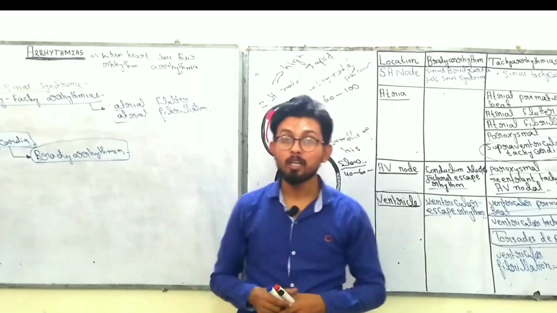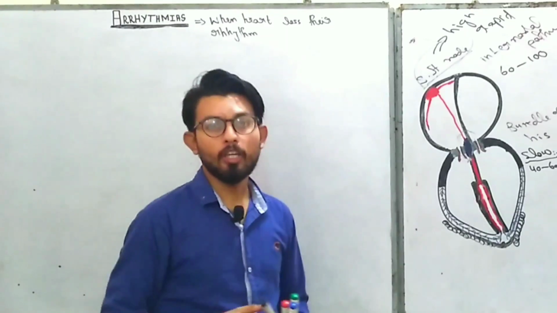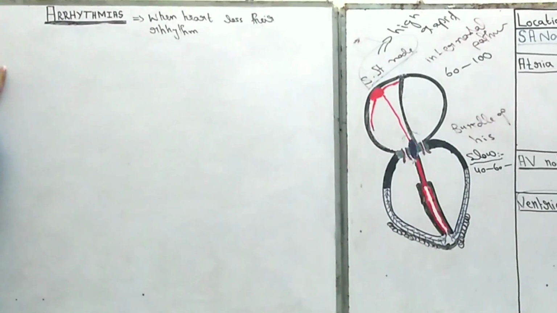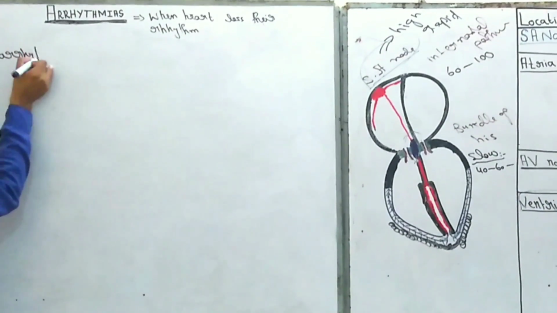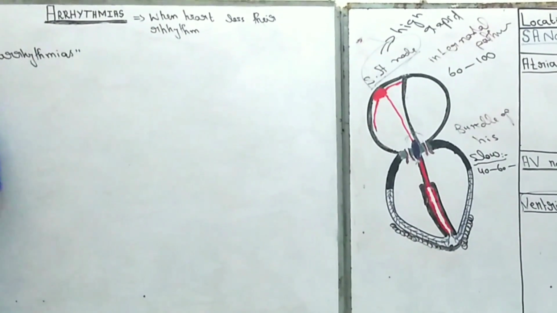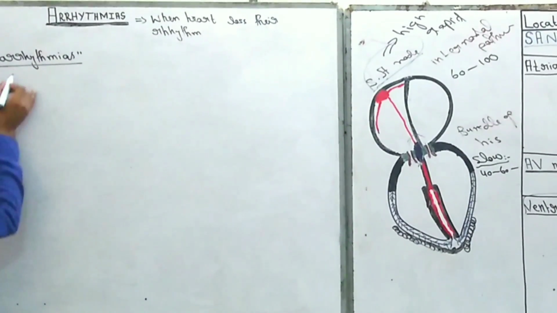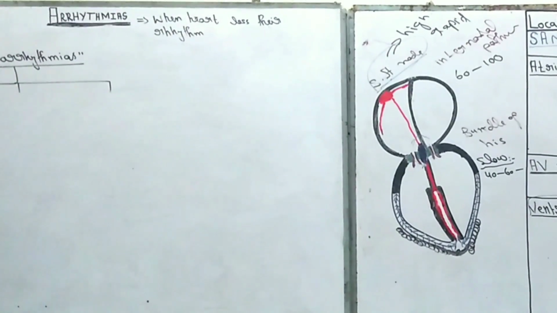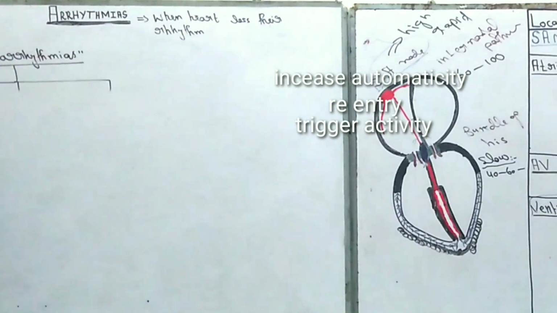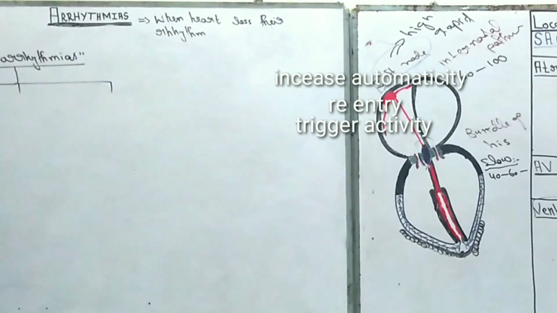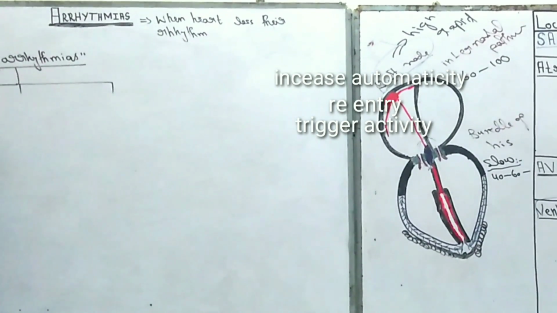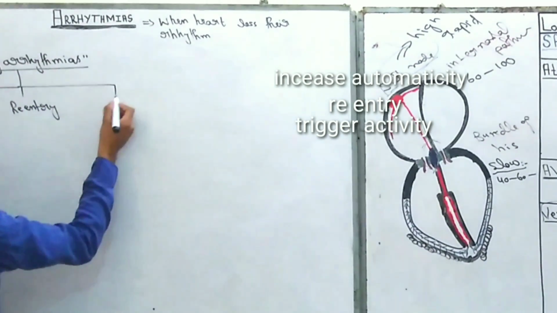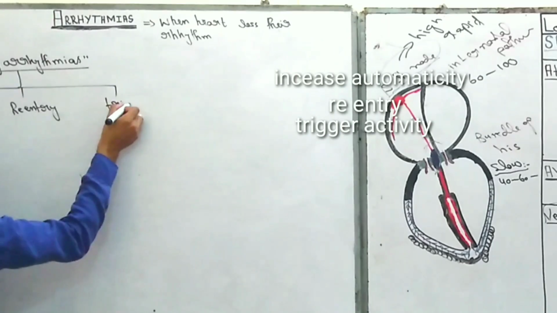So let's start the tachycardia. Okay, so let's start the tachyarrhythmias. Tachyarrhythmias, right? And there are three factors that trigger tachycardia. The first one is increased automaticity, second is reentry, and the last one is triggered activity.